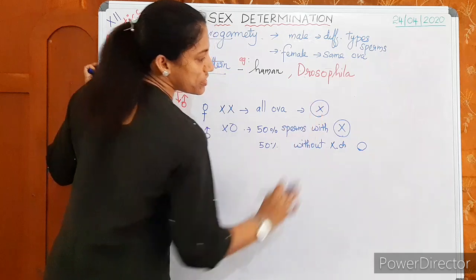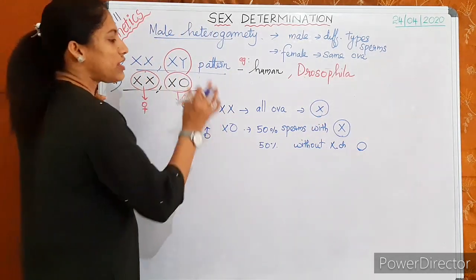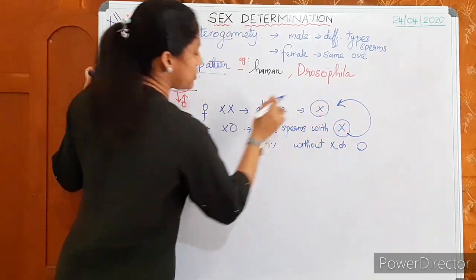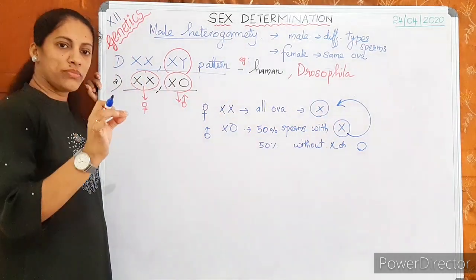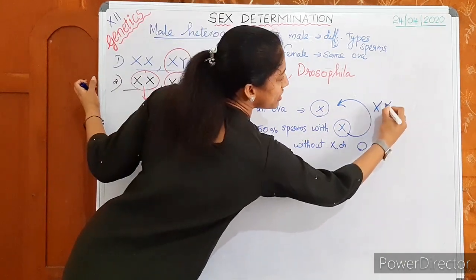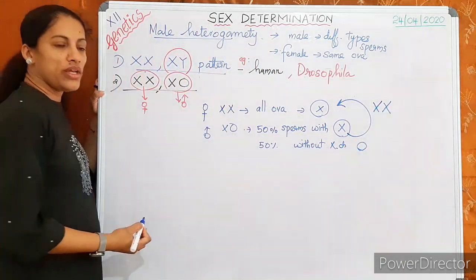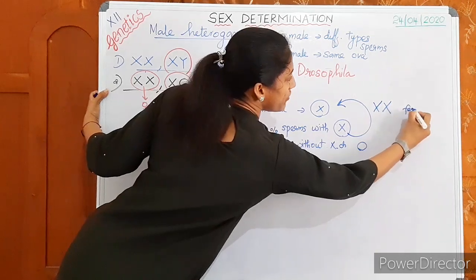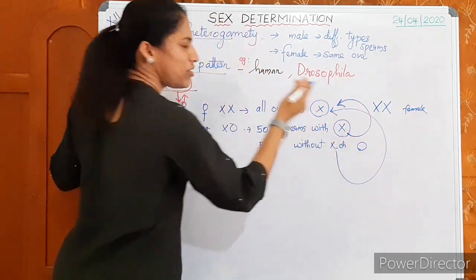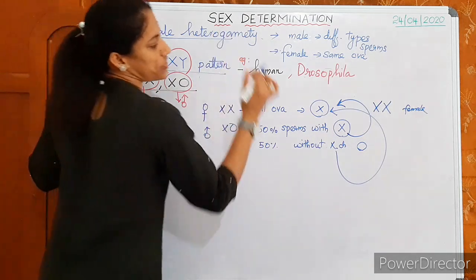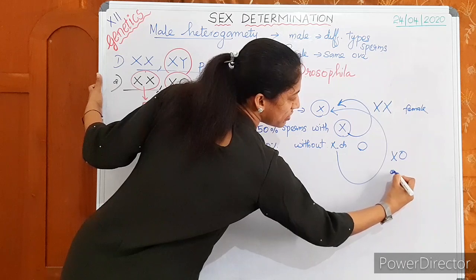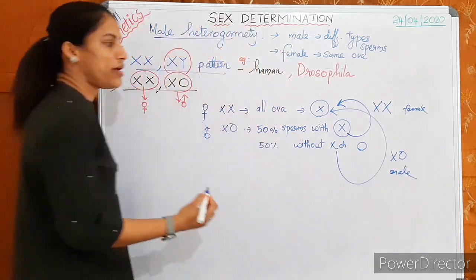That's why we represent it as 0. When a sperm carrying the X chromosome fuses with an ovum, it results in a female. Whereas a sperm without an X chromosome, if it fuses with an ovum, results in the X0 pattern, that is the male.